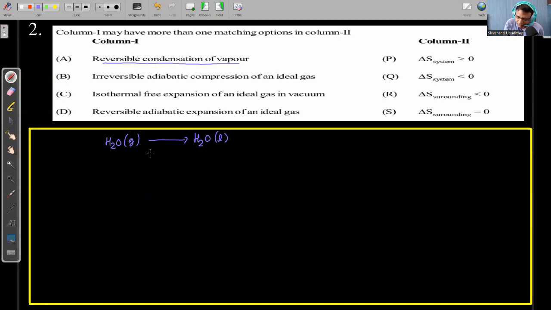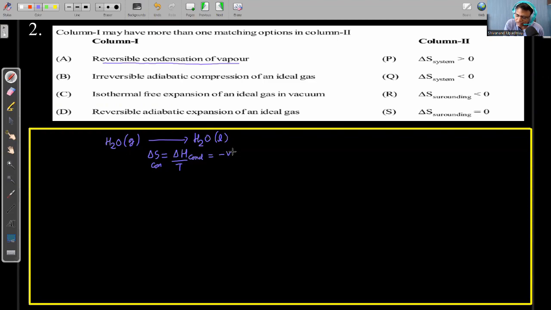So from there, I can write that entropy change is equal to delta H upon T. So entropy change in condensation is equal, because delta G is 0, to delta H condensation divided by temperature. And for delta H condensation, evaporation is endothermic and condensation is exothermic. So this is negative.